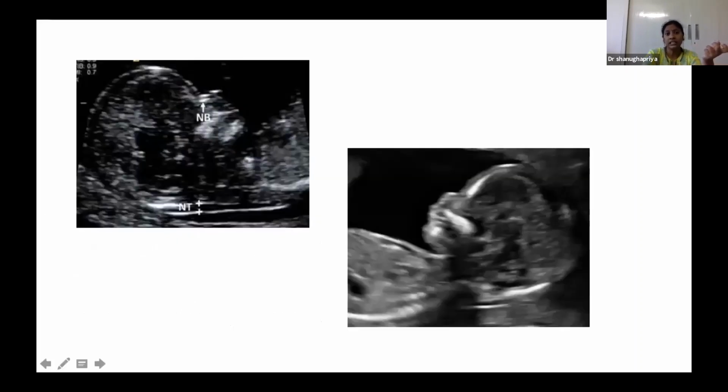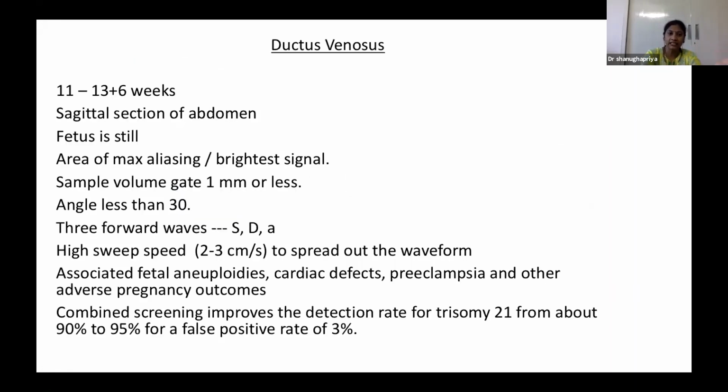So this is the equal sign I was telling about. This is the overlying skin and this is the nasal bone. We should not take the overlying skin as a nasal bone and report the nasal bone as present and echogenicity normal. So always care should be taken to differentiate these two things. In this image, we don't see any equal sign. Only the overlying skin is there. The nasal bone is not visible, so this is non-ossification of the nasal bone. This is abnormal.